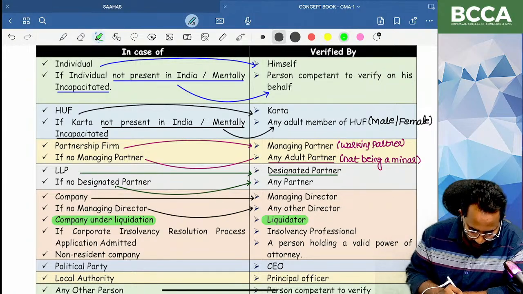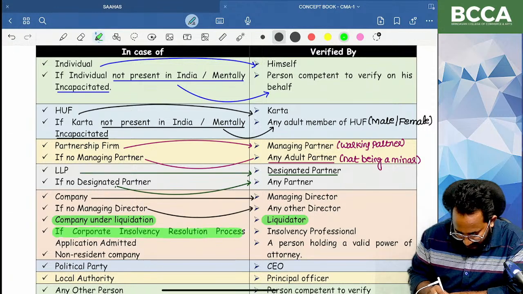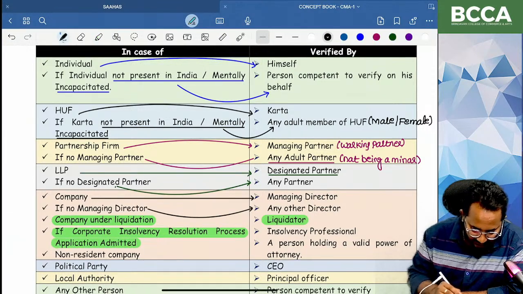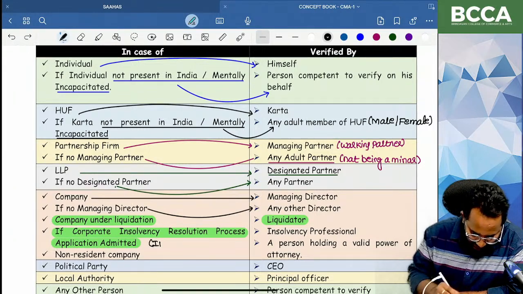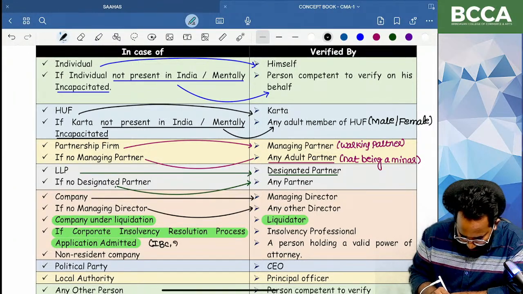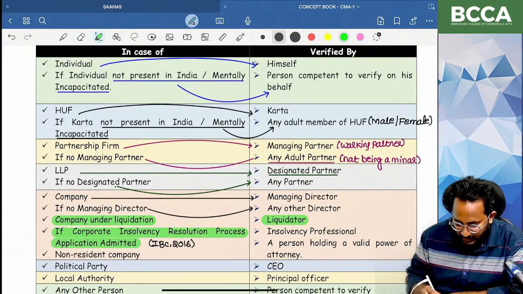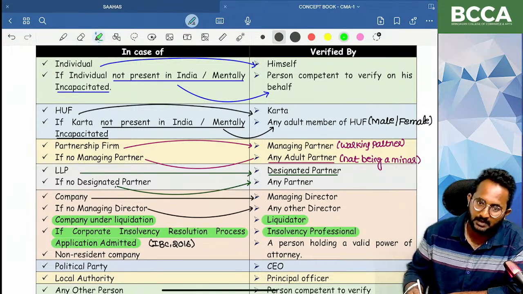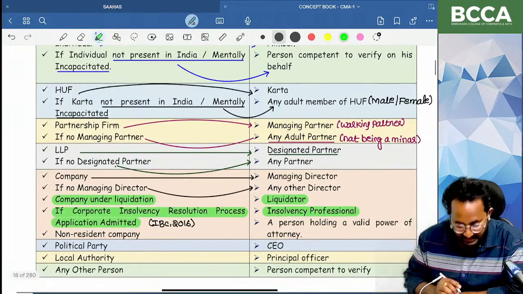Next, in your law you have this chapter: if the corporate insolvency resolution application is admitted under the IBC code 2016, who can sign on the return of income related to the company? Insolvency resolution professional, IRP.